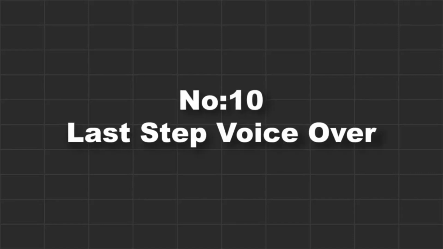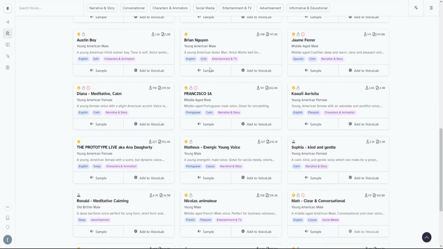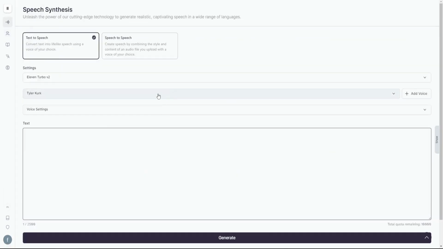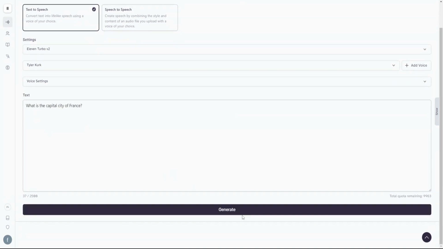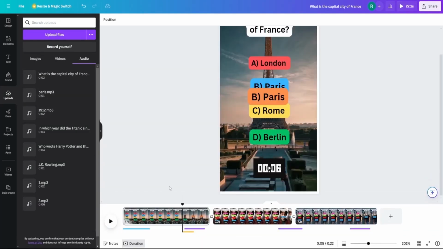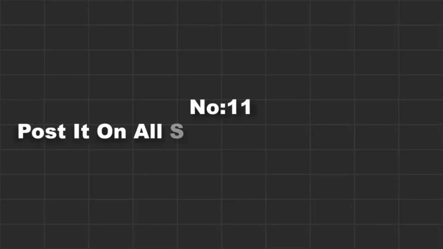The final step is adding a voiceover to enhance the quality and depth of these accounts. You can use an AI voiceover to read the quiz questions aloud. Simply copy the questions from each quiz and go to my favorite AI voiceover site, 11 Labs. Choose a suitable voice, insert the script, generate the audio, and download it. Then upload the voiceover to Canva and ensure that the timing aligns with when each question appears. Doing this for all the quizzes will make the video more engaging.